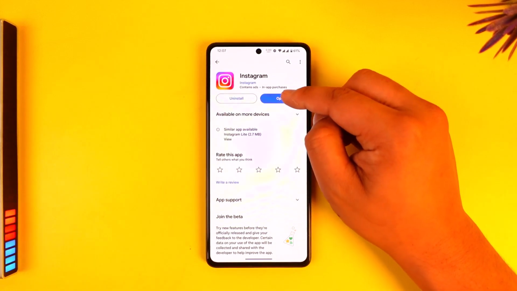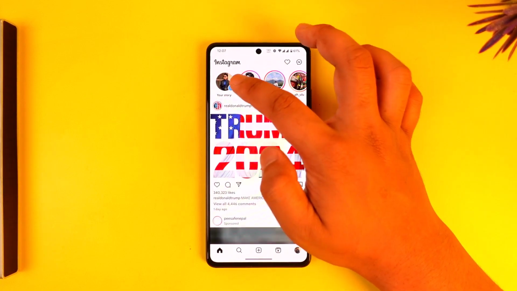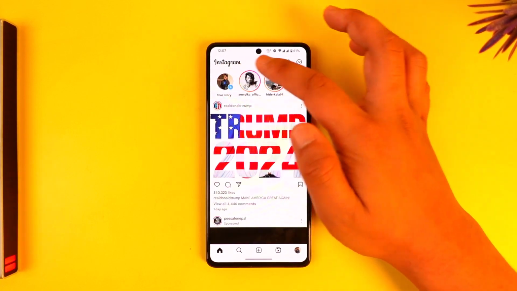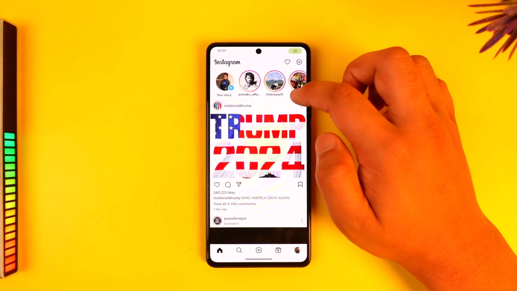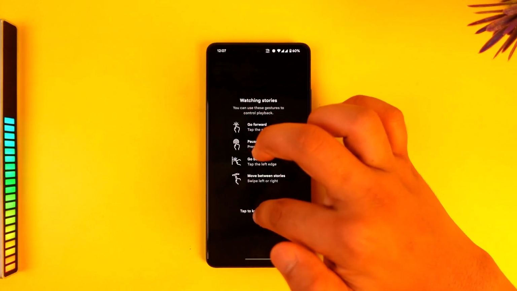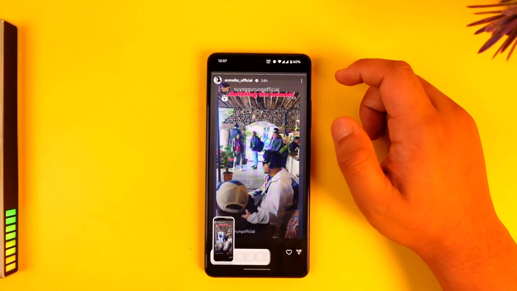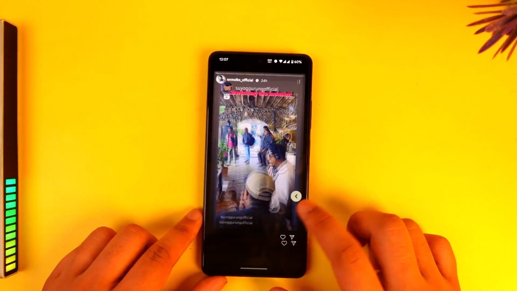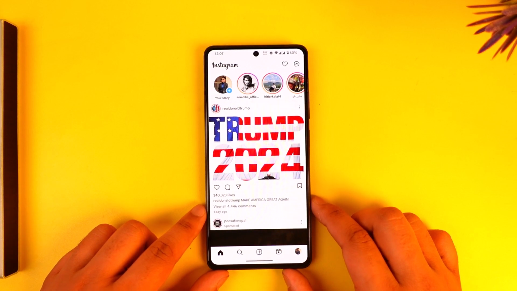Now if you think that someone has taken a screenshot of your Instagram story, if you open up Instagram and you have uploaded a certain story and you want to find out who has screenshotted it, well, unfortunately Instagram does not give you the option. Even if you yourself took a screenshot of someone's story here, it will not notify them or let them know that you took a screenshot of their story.